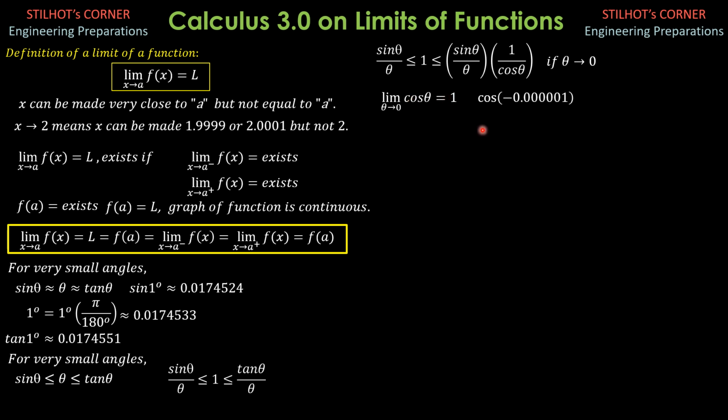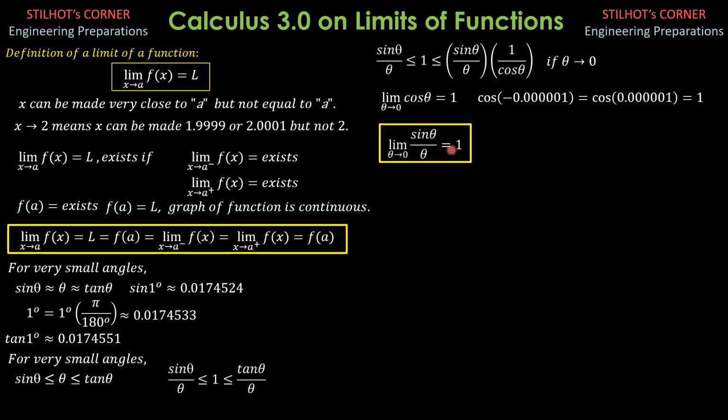So therefore, cosine of negative 0.000001 and cosine of positive 0.0001 by definition is equal to 1. Because when we say theta approaches 0, it is either theta approaching from just to the left of 0 or just to the right of 0, and they are both equal to 1. Because of this fact, the limit of sine theta over theta as theta approaches 0 therefore is 1.